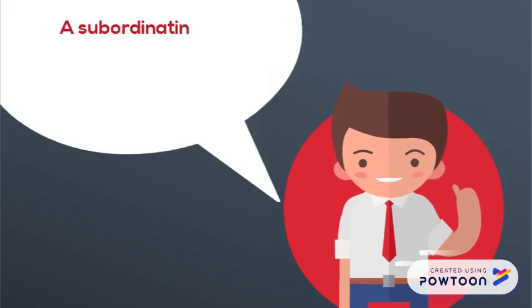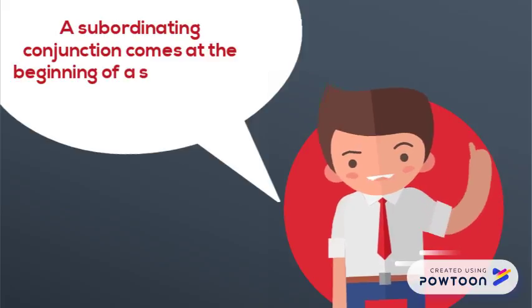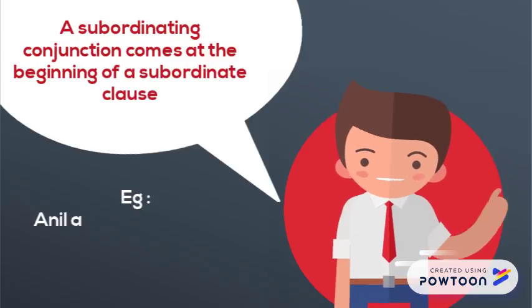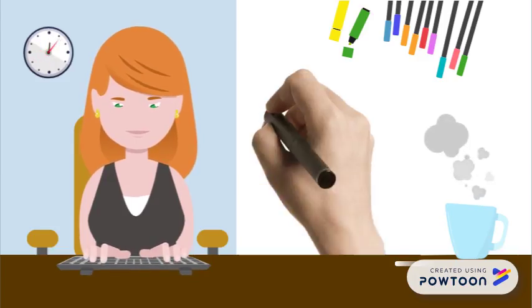A subordinating conjunction comes at the beginning of a subordinate clause. Example, Anil attended the exam although he was ill. "He was ill" is a subordinate clause.